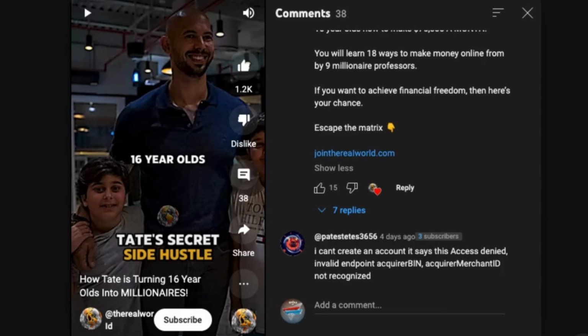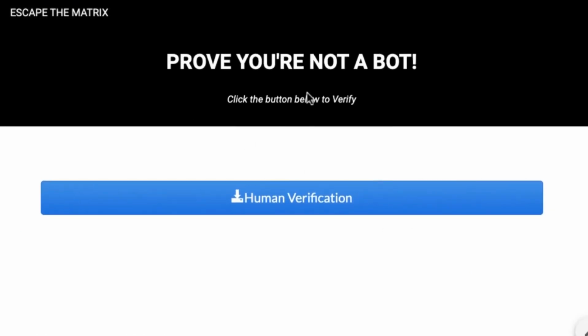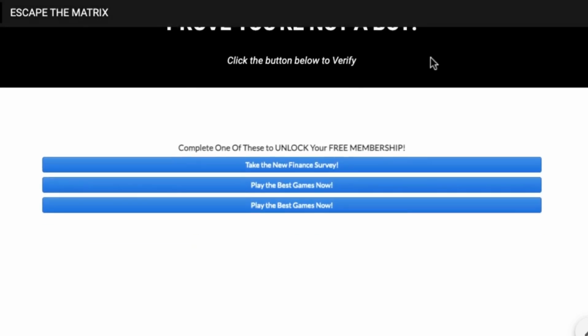So if I come over here to my landing page, you can see it says take the pill right now. If you click on take the pill, it's actually going to bring you up to this landing page right here, this page where it tells you to prove you are not a bot, right? You can see it says prove you are not a bot. Click the button below to verify. Once you come over here, if you know CPAGrip, then you know that this is a CPAGrip content locker, right? If I click on where it says human verify, you're going to see that it's going to bring up surveys that are available in my region right now. Anybody that comes over here, you can see it says complete one of these to unlock your free membership. If you come over here, click on where it says take the finance survey, and you complete your survey, I'm going to get paid, and then you're going to get redirected to a page, right?